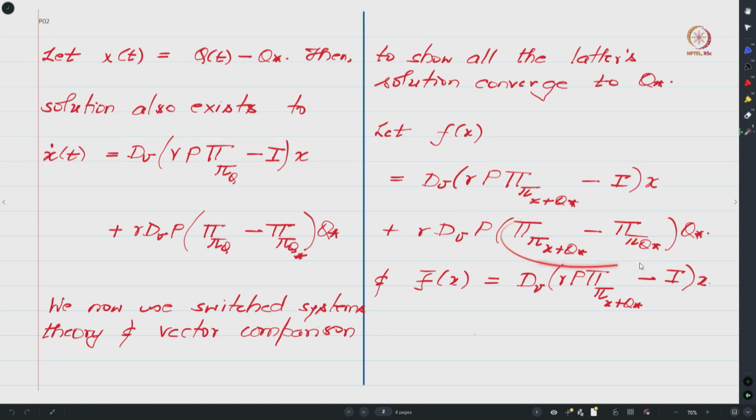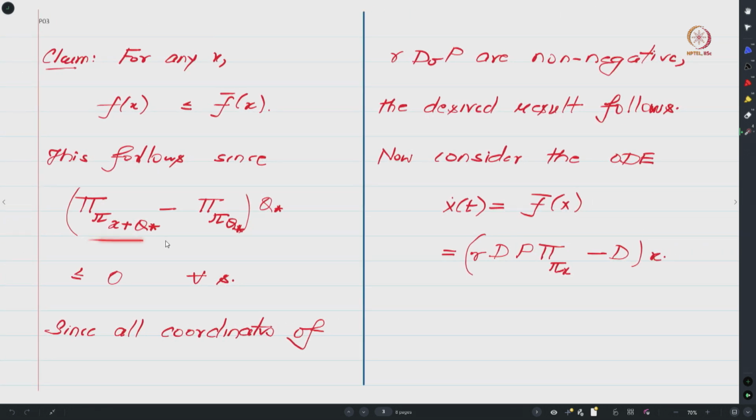So let us focus on this expression, which is what I have written over here, and let us try to understand what is happening. If I multiply pi subscript pi q star with q star, the sth coordinate will basically be max of q star SA with the max taken over A. This is what will be the sth coordinate. Now similarly, what will be this times this? Now notice that here the greedy action is taken with respect to this value.